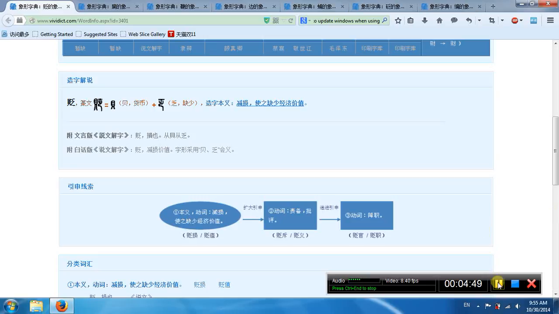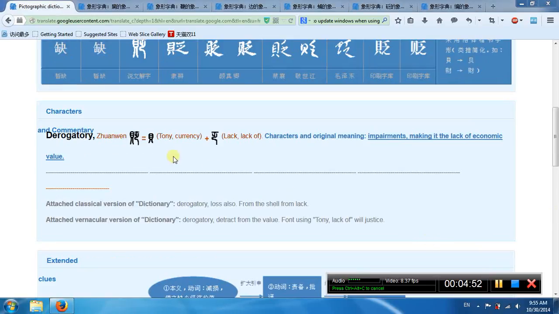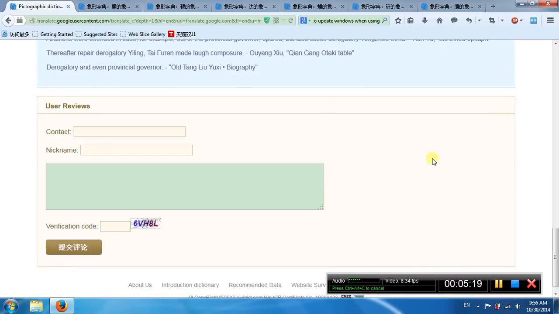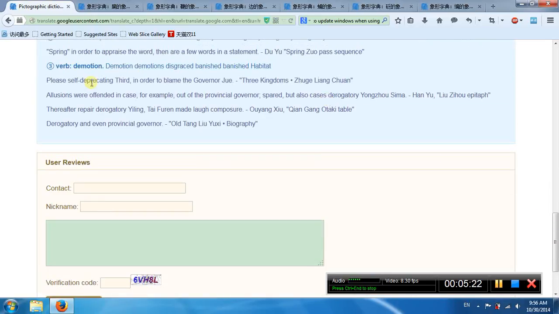That's third tone. You see, this one has 2 parts. The left part means currency. The right part means leg. So leg currency, economic value. So it makes impairment, makes it lack of economic value. First meaning, impairment, make it lack of economic value. Second meaning, to blame, criticism. Third meaning, demotion. Bian.